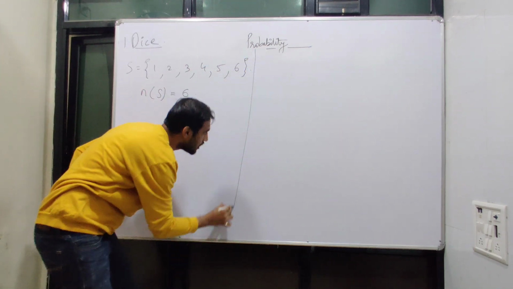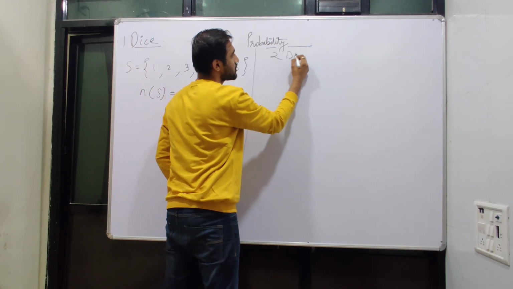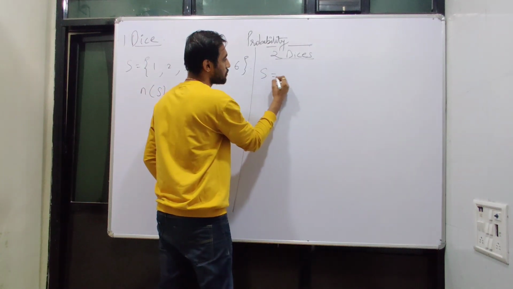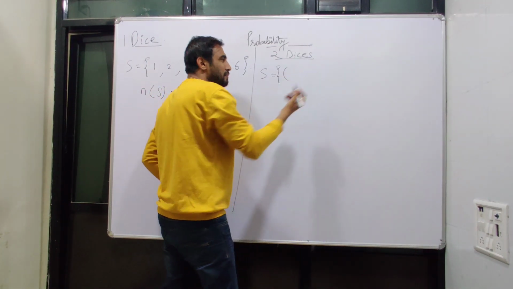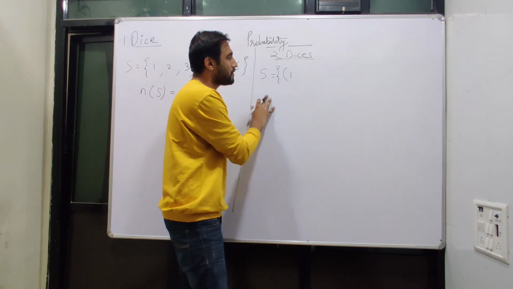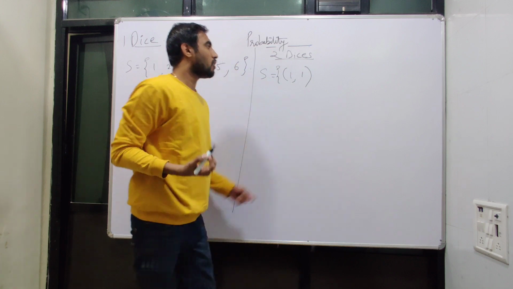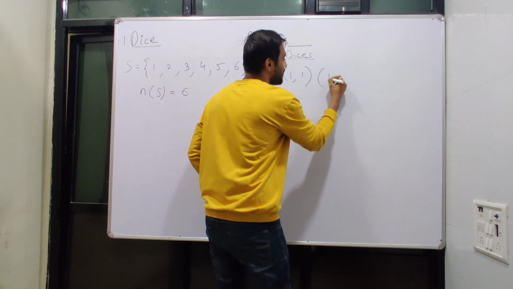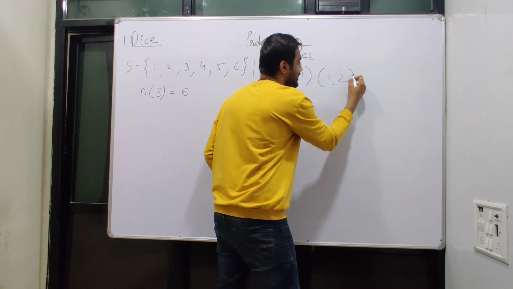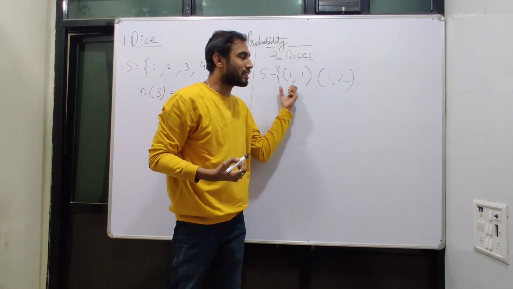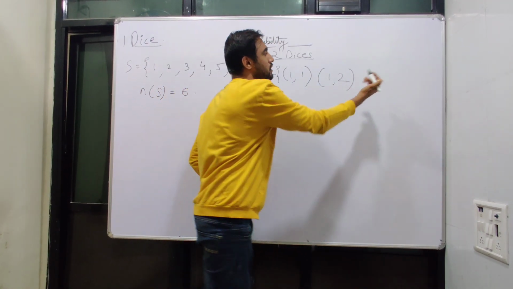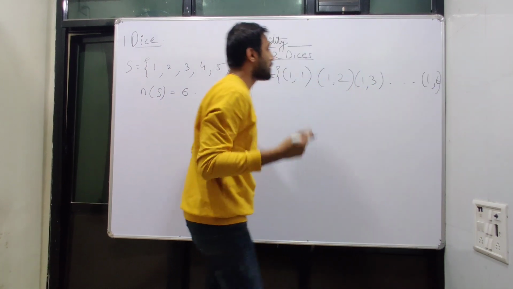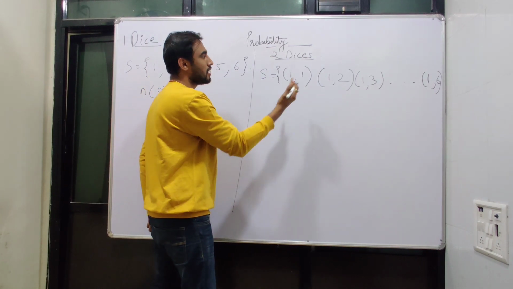But if you are considering two dice, here the sample space changes. For example, if you are obtaining a number 1 on the first dice and again a number 1 on the second dice, the sample space is 1, 1. But if you are obtaining a number 1 on the first dice but number 2 on the second dice, the sample space changes from 1, 1 to 1, 2, and this can move further on till 1, 6.